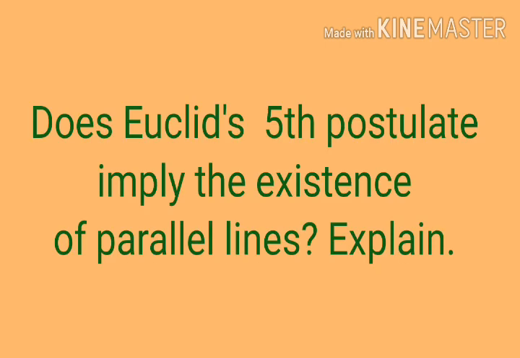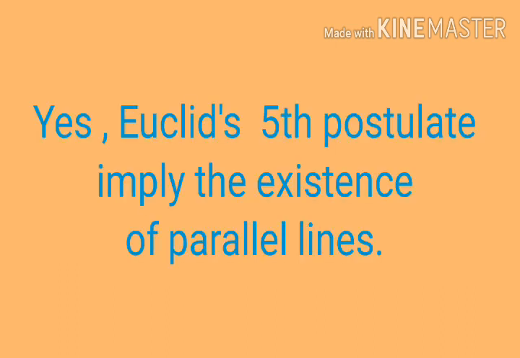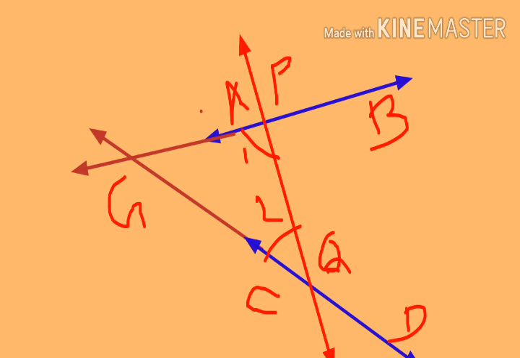Does Euclid's fifth postulate imply the existence of parallel lines? Explain. Yes, Euclid's fifth postulate implies the existence of parallel lines. Consider the line PQ falling on lines AB and CD such that angle 1 plus angle 2 is less than 180. From the figure, angle 1 plus angle 2 is less than 180.